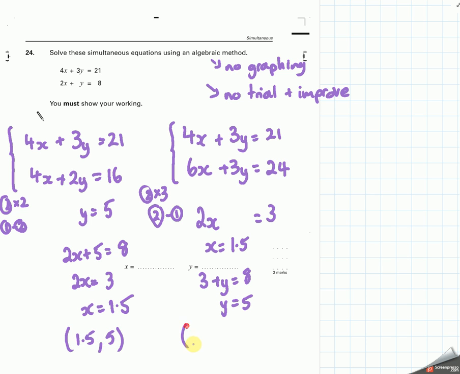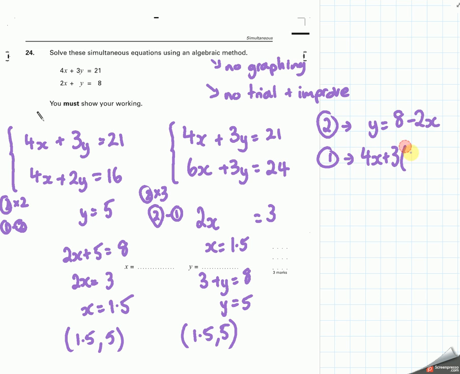Okay, same values. I'm writing them as a set of coordinates because graphically this is the point where these two lines cross. The other technique is to rearrange one equation and substitute it into the other. So I could take equation 2 and rearrange it so y equals 8 minus 2x. If I substitute it into equation 1, we have 4x plus 3 times 8 minus 2x, and that is